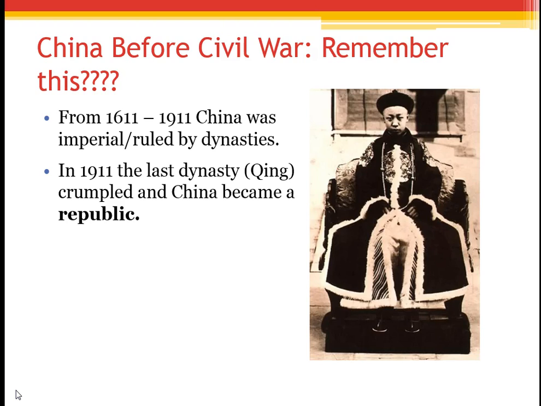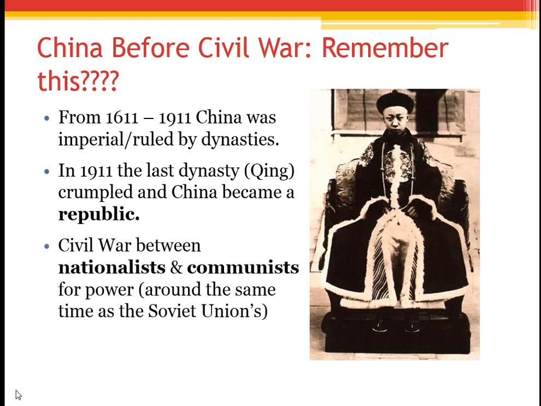China was not open to trade with everybody else, so they weren't doing very well because they were not yet industrialized. And a bunch of other peasant revolts led to a very weak government, and the Qing dynasty was overthrown, and China became a republic in 1911.